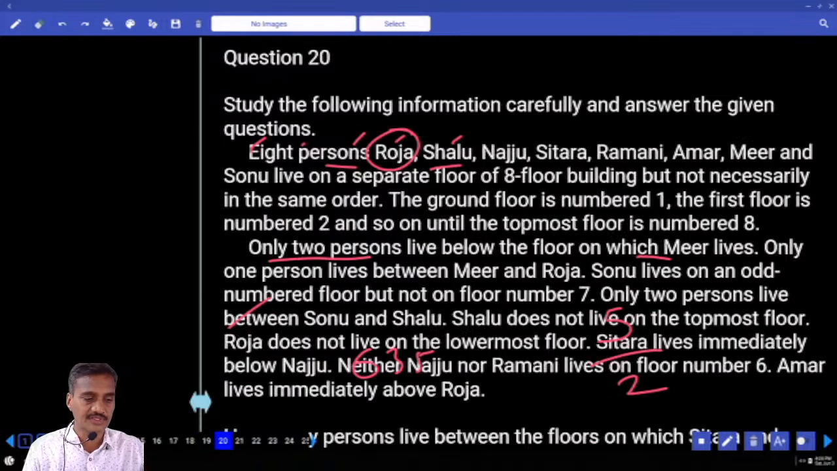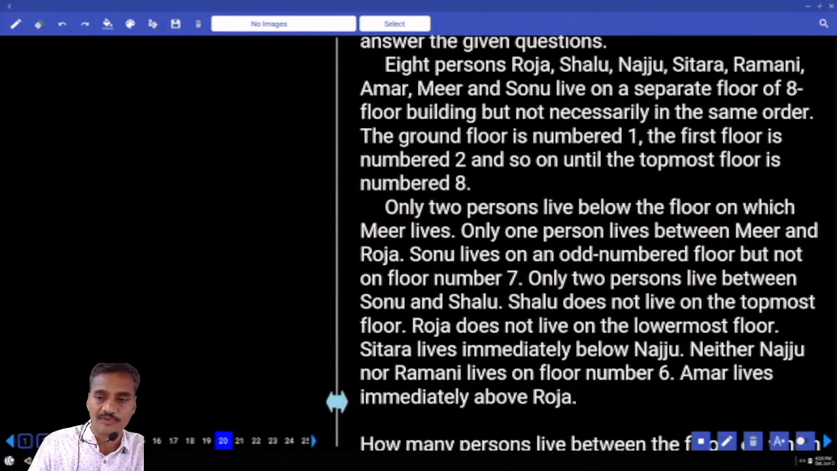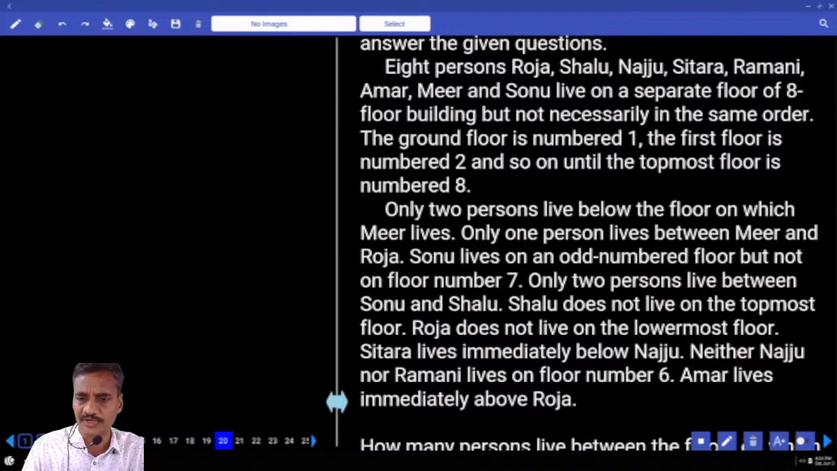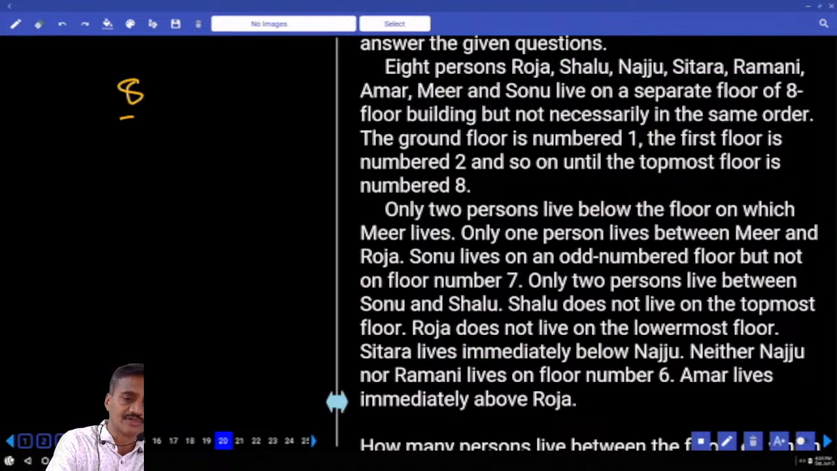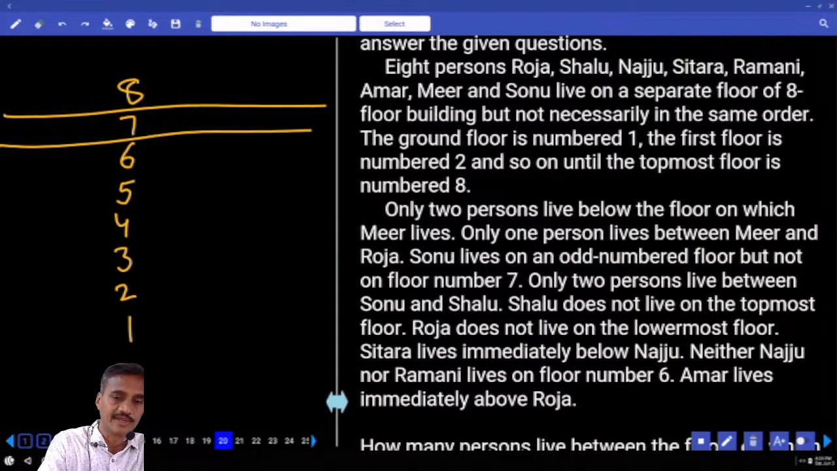The next one, 20th. Now 20 onwards, it comes under which category? Floor arrangement. Now in this floor arrangement, only persons were given. Now first or second priority? Definitely under the first priority. Then 8, 7, 6, 5, 4, 3, 2, 1. Now 8 persons are staying on these 8 different floors.